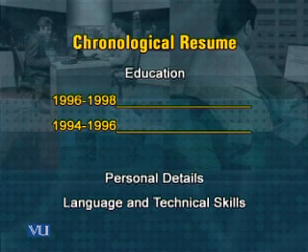You tell that you have a command of such and such languages, and you have certain technical skills, like you can operate computers and use certain software. So this was the format of a chronological resume, and it tells you in which order you have to give information about yourself: where you have to put in education, where you have to put in experience, and your other personal details or language or technical skills. You will be making a resume of your own.